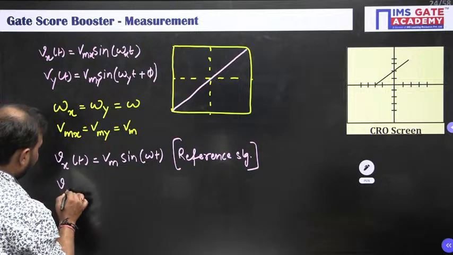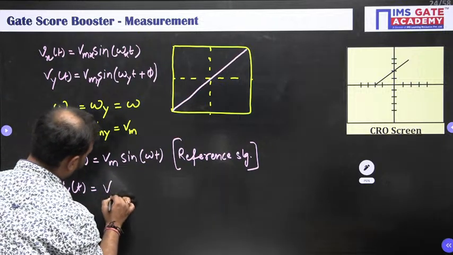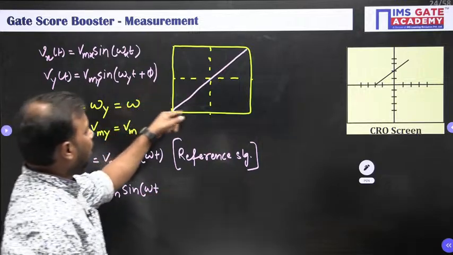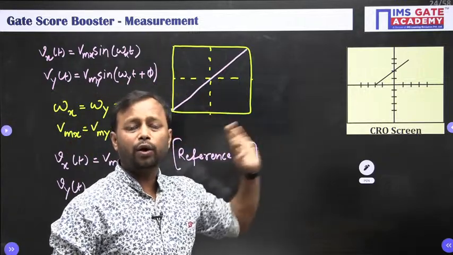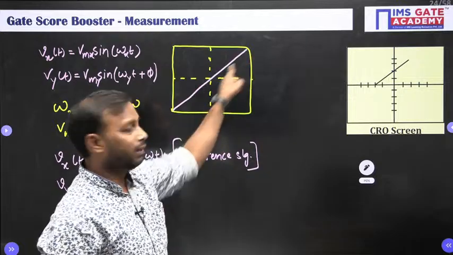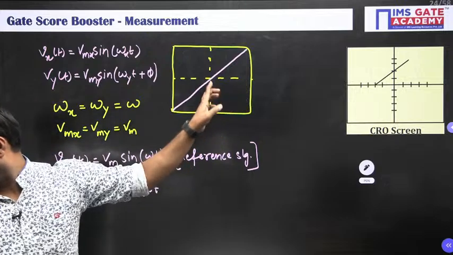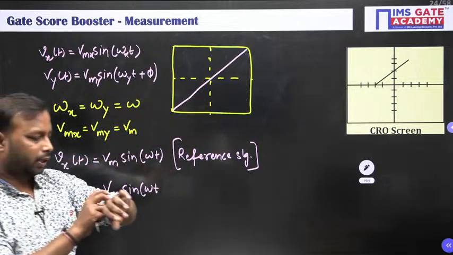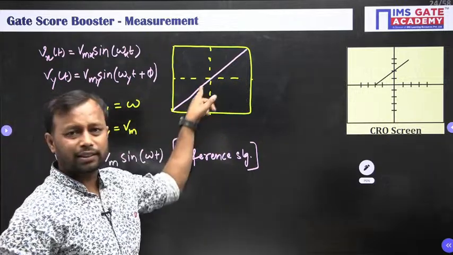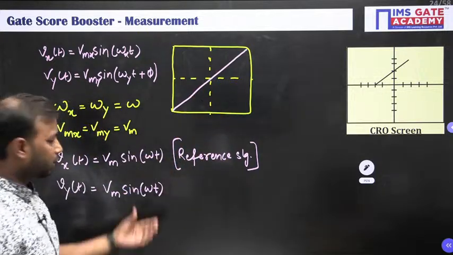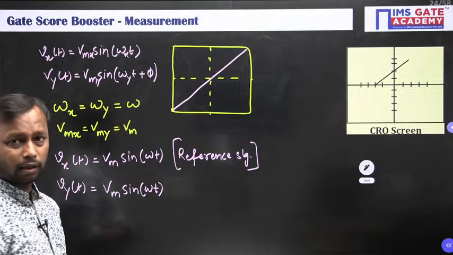And Vy of t is again equal to Vm sine omega t. What about phi? When phi is 0 degree, then you are going to get this Lissajous figure. So let me take here like this. So this is your unknown signal.